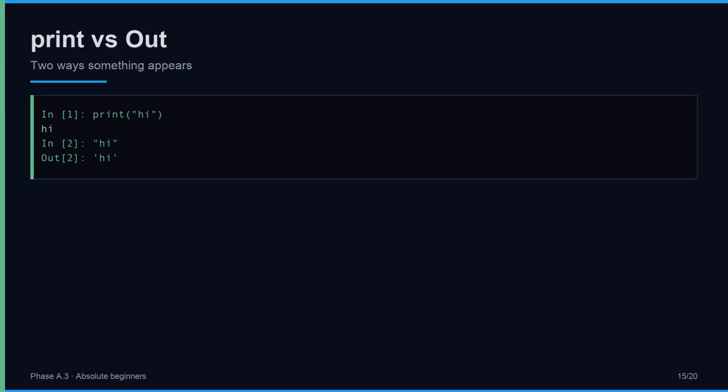Print shows text as a side effect and may not create an Out value you can reuse with underscore. An expression like the text high alone produces Out you can reference. Both are useful, know which one you used. Keep this line in mind, In 1, print high.